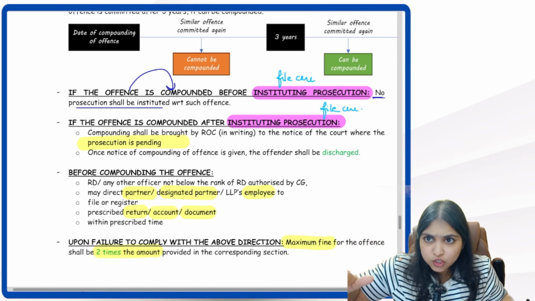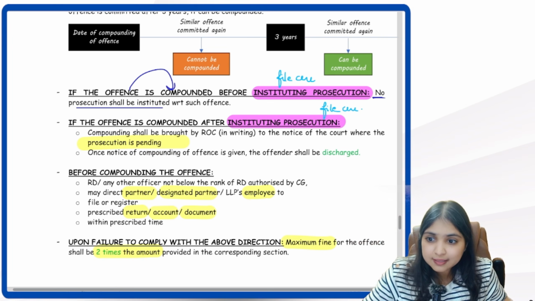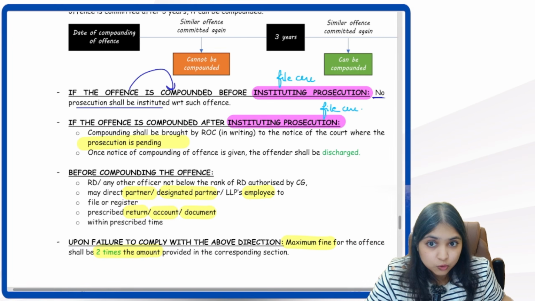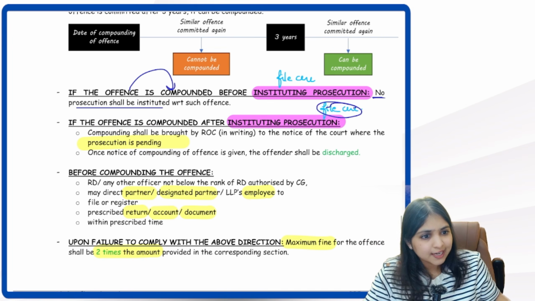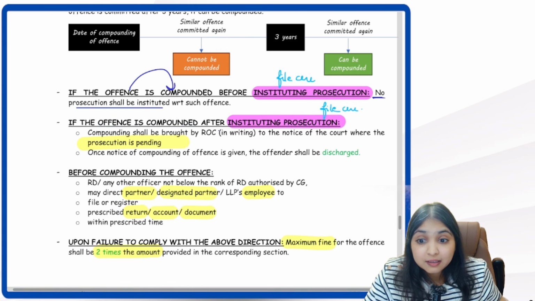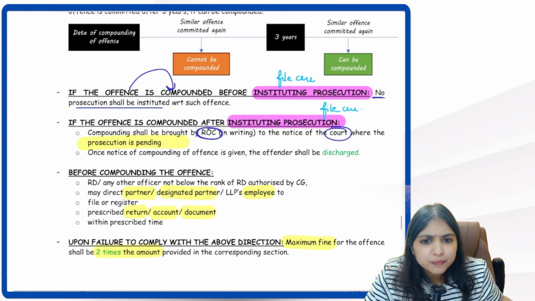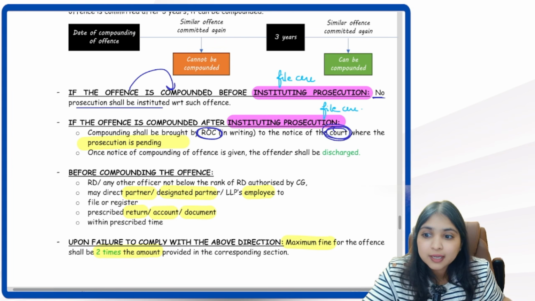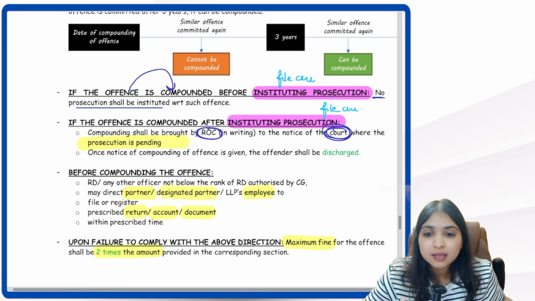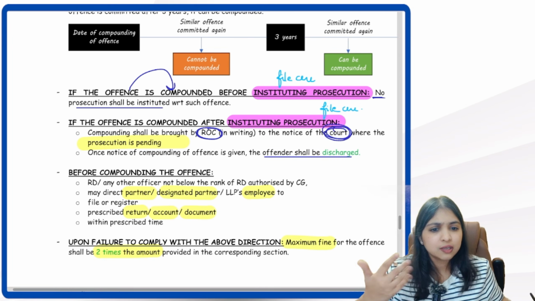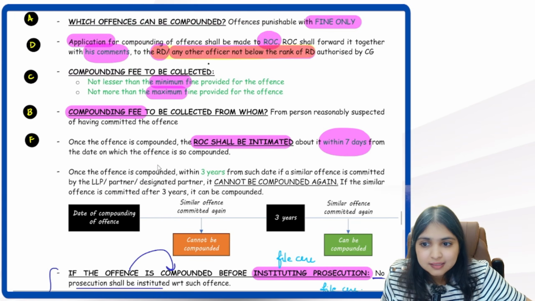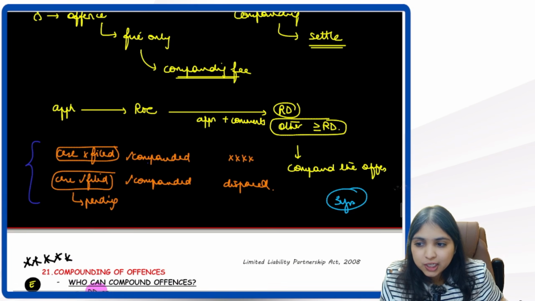Then remember my second situation. My second situation was we have already filed the case. The offense is compounded after instituting prosecution, which means we have already filed the case. After that, if the offense is compounded, then we learned ROC will inform the court about the compounding. Once the ROC informs the court about the compounding, the offender will get discharged, and the case will get disposed. You're able to recall this, guys? This is nothing but this last part which I told you over here.